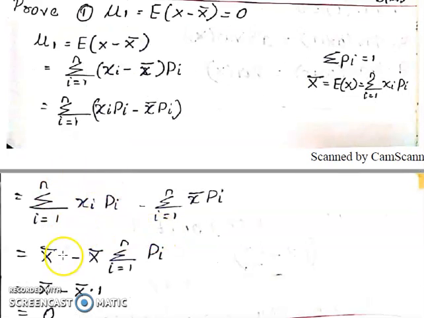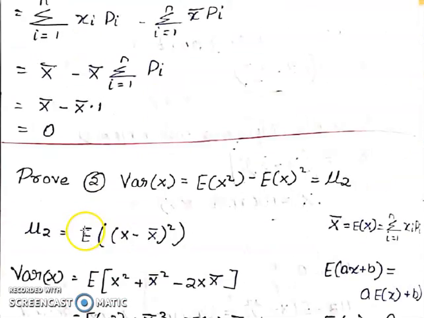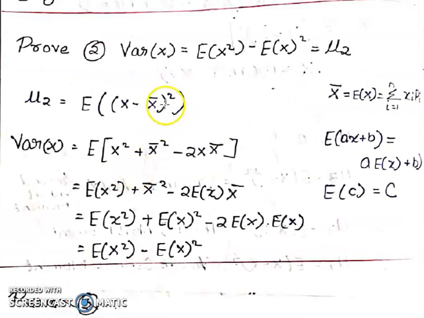What is this? This is x bar, and x bar is a constant here, so bring it outside. Summation, i running from 1 to n, of pi is the sum of all the probabilities, which is 1. Now x bar minus x bar becomes 0. Therefore mu 1 is always 0. Now this is a very important derivation. Prove that variance of x equal to E of x square minus (E of x) the whole square, that is mu 2.